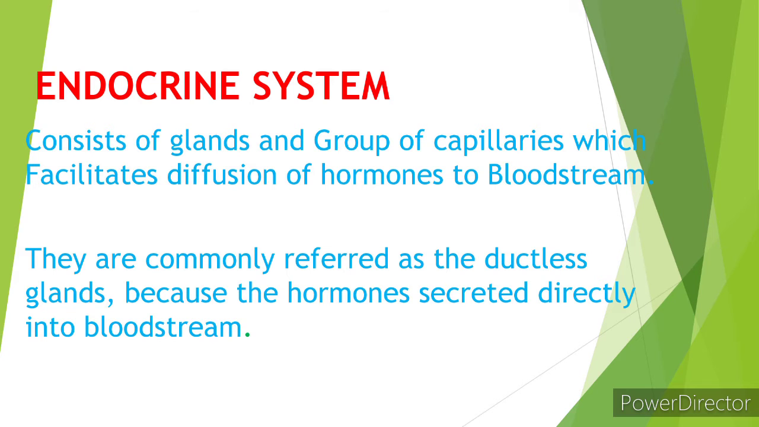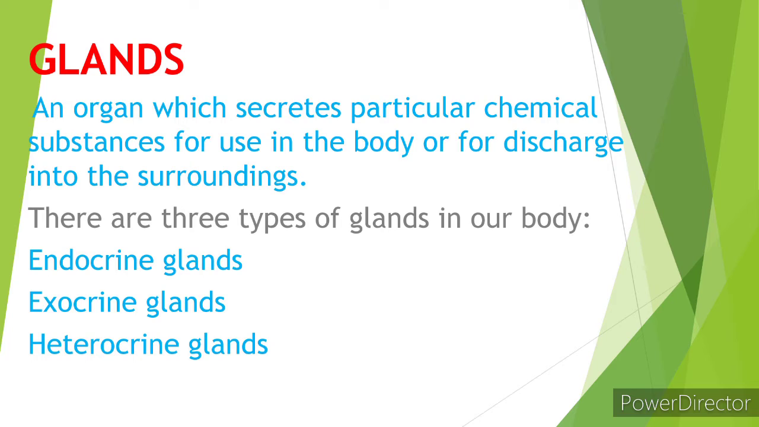So next, what is a gland? A gland is an organ which secretes a particular chemical substance for use in the body or for discharge into the surroundings. The glands are classified into three types: endocrine gland, exocrine gland and heterocrine gland.